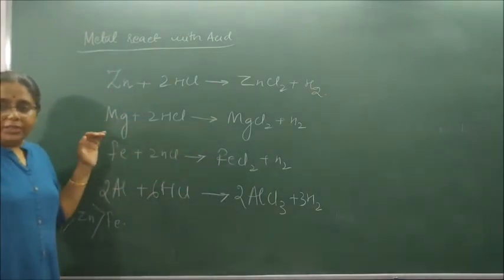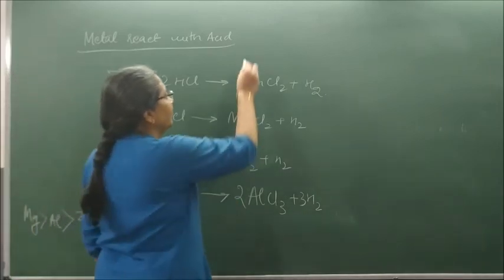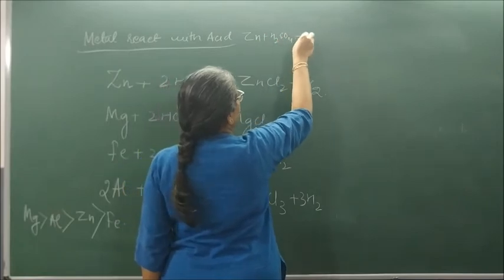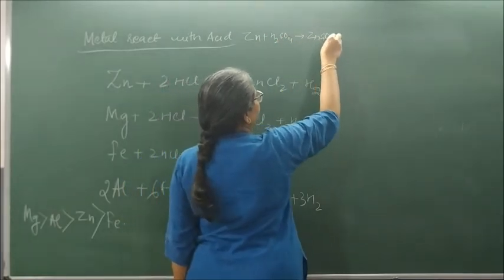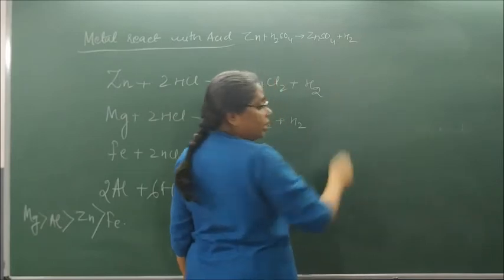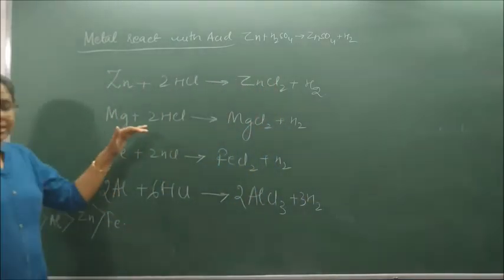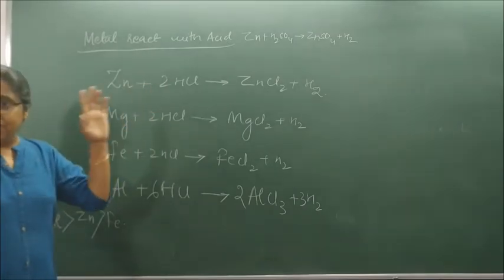When I react it with H2SO4 also, we have done this equation. Zn plus H2SO4 gives what? ZnSO4 plus H2. So most of the metals, when they react with sulfuric acid or hydrochloric acid, give hydrogen.